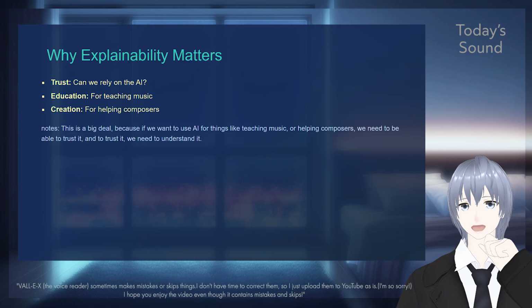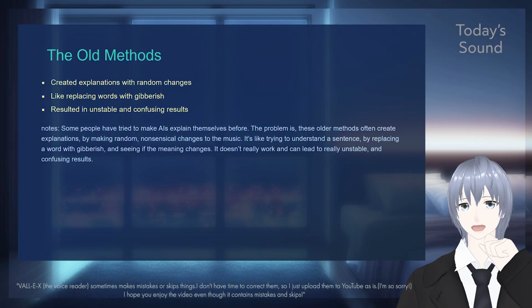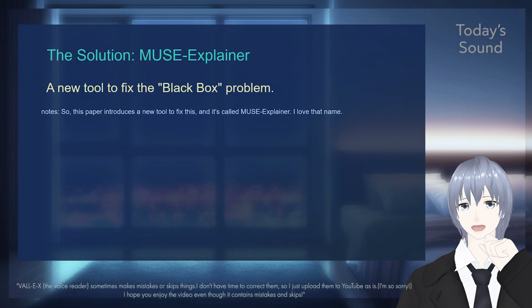This is a big deal because if we want to use AI for things like teaching music or helping composers, we need to be able to trust it. And to trust it, we need to understand it. Some people have tried to make AIs explain themselves before. The problem is, these older methods often create explanations by making random, nonsensical changes to the music. It's like trying to understand a sentence by replacing a word with gibberish and seeing if the meaning changes. It doesn't really work and can lead to really unstable and confusing results. So this paper introduces a new tool to fix this, and it's called MUSE-Explainer.